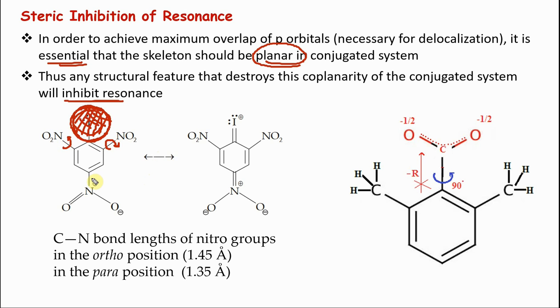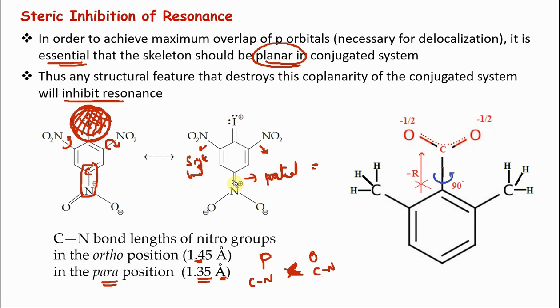Consequence of that, what happens is, in the CN bond, in the para position is 1.35 angstroms, in ortho position is 1.45. So para CN is shorter than ortho CN. The reason is, this is more like single bond. This is partial double bond character. Okay, this is steric inhibition of resonance.